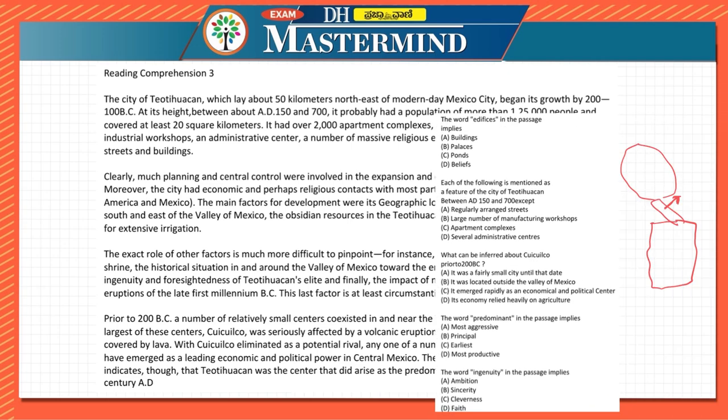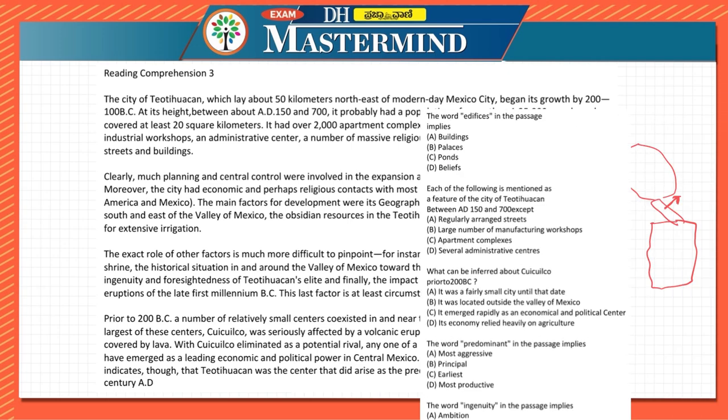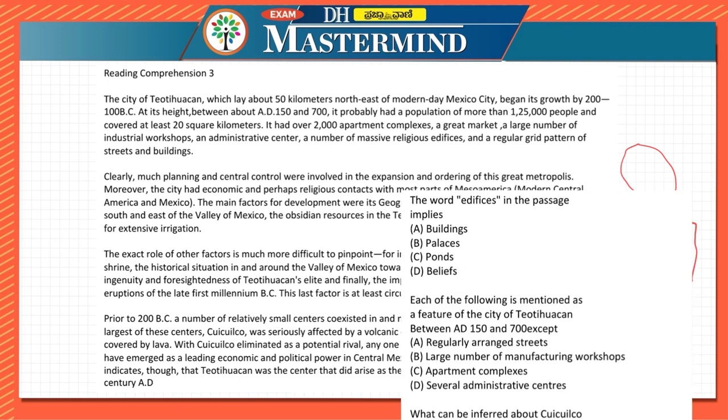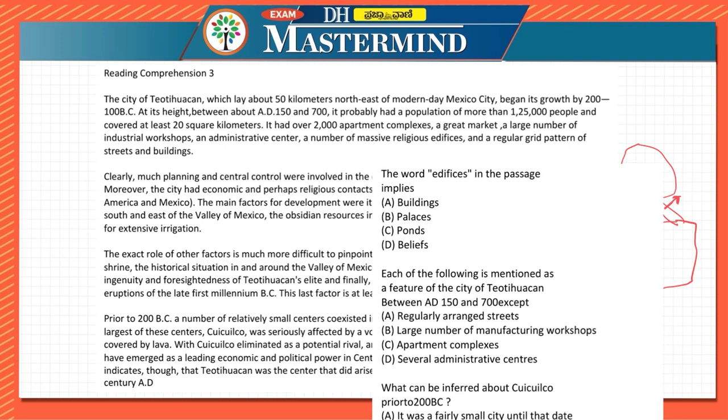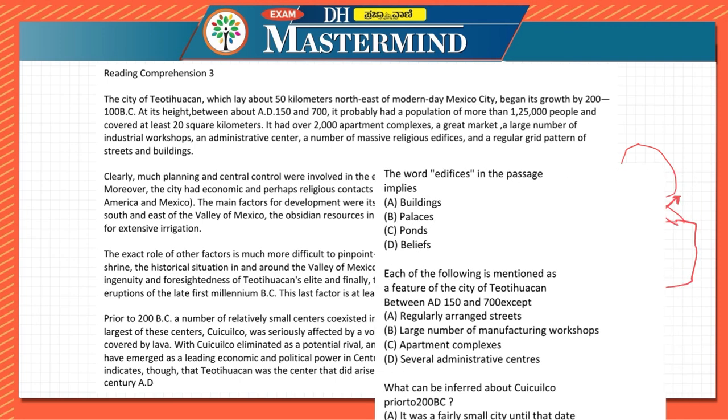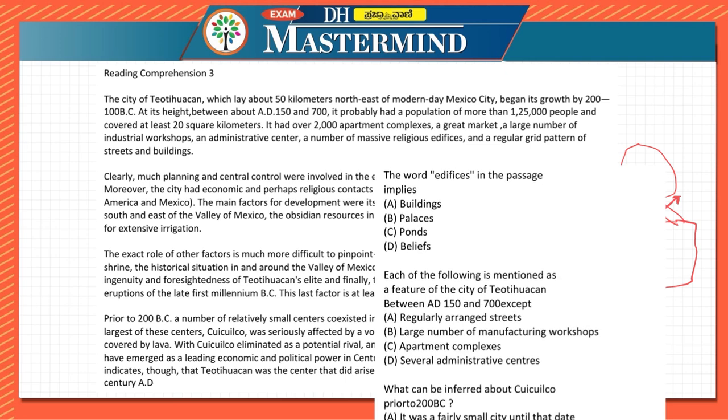So let us look at the edifices over here. What is the word edifice telling? It is telling about buildings or palaces or ponds or beliefs. Here they are giving it as a quantity, correct? A number of massive, big religious edifices. It can either be palaces or buildings only, because it can't be ponds or beliefs, correct? A large number of massive religious edifices.